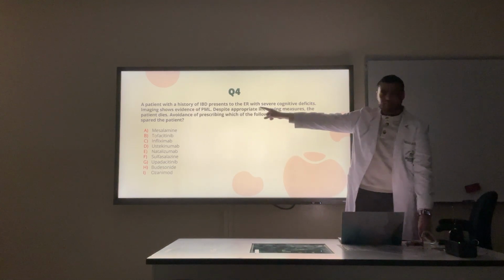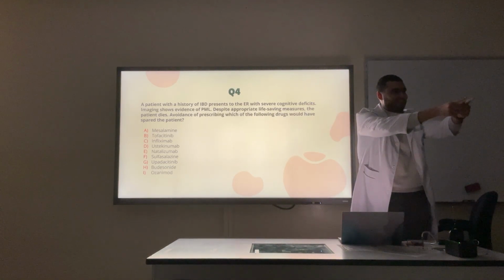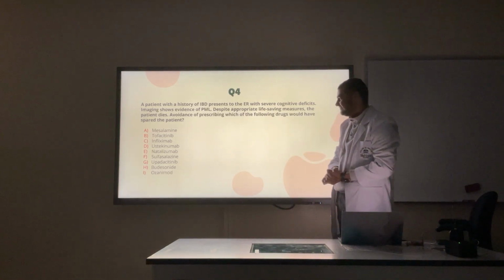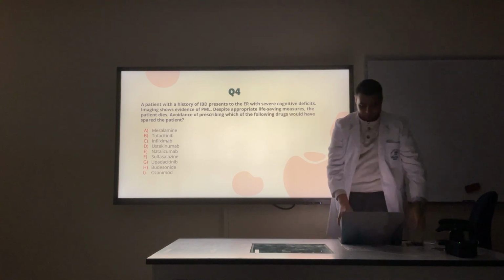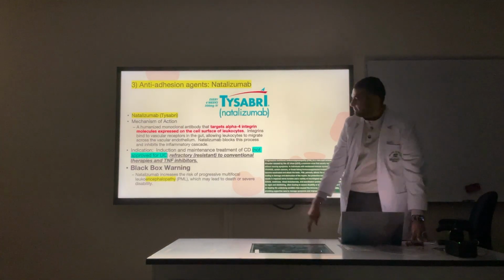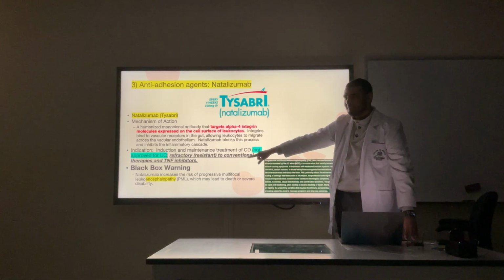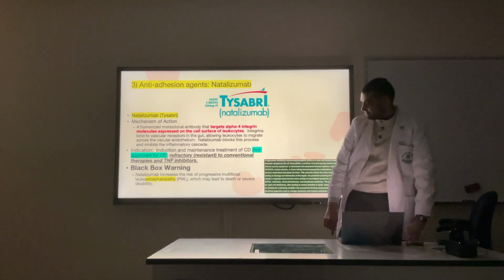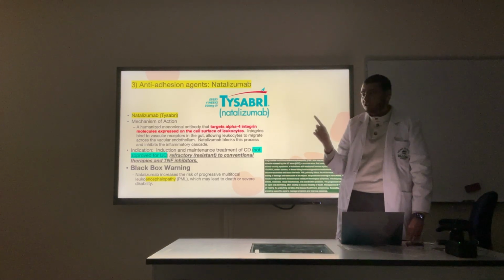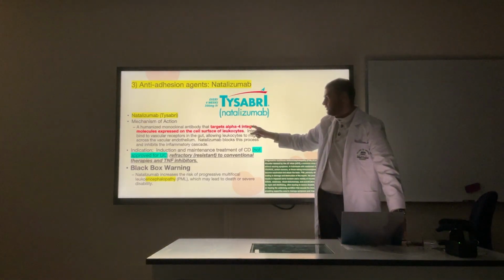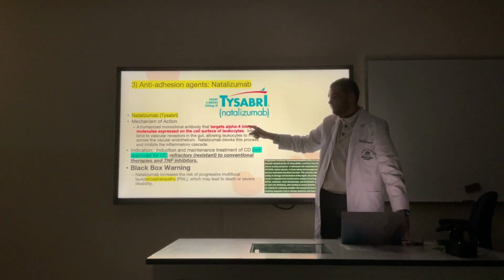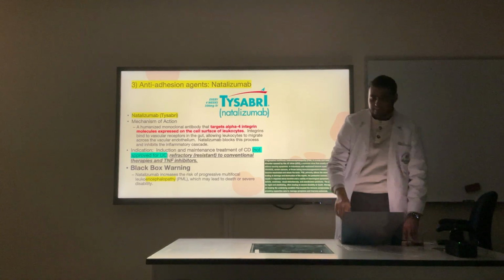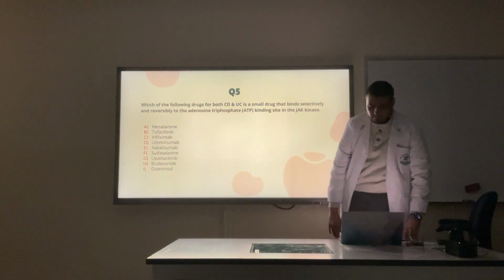Which drug has PML? You answer. Natalizumab, yes. Correct. PML is a black box warning again. That's the second black box warning we have here, okay? Be careful of natalizumab here. It's an alpha-4 integrin molecule inhibitor, or it binds to it. There is another drug which can be confused with it. We will get to it, okay?